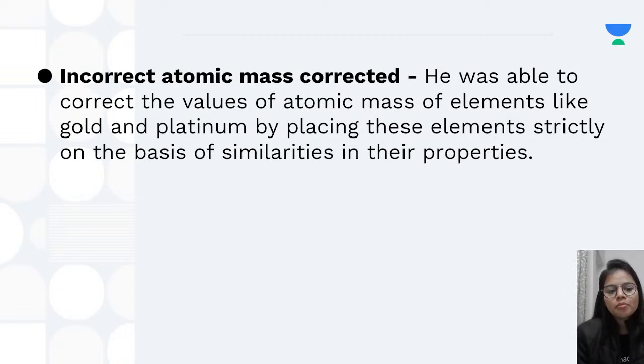Okay, next is incorrect atomic mass corrected. So he was also able to rectify or correct the values of atomic mass of certain elements, like let's say gold and platinum, and he tried to put these elements according to the similarities in their properties. Okay, so because of this, the atomic masses were also corrected. Now we were having such amazing things in Mendeleev's periodic table, so what was the reason that we discarded it? Okay, let us see some of the reasons which were not very good, or which were kind of defects in the periodic table.